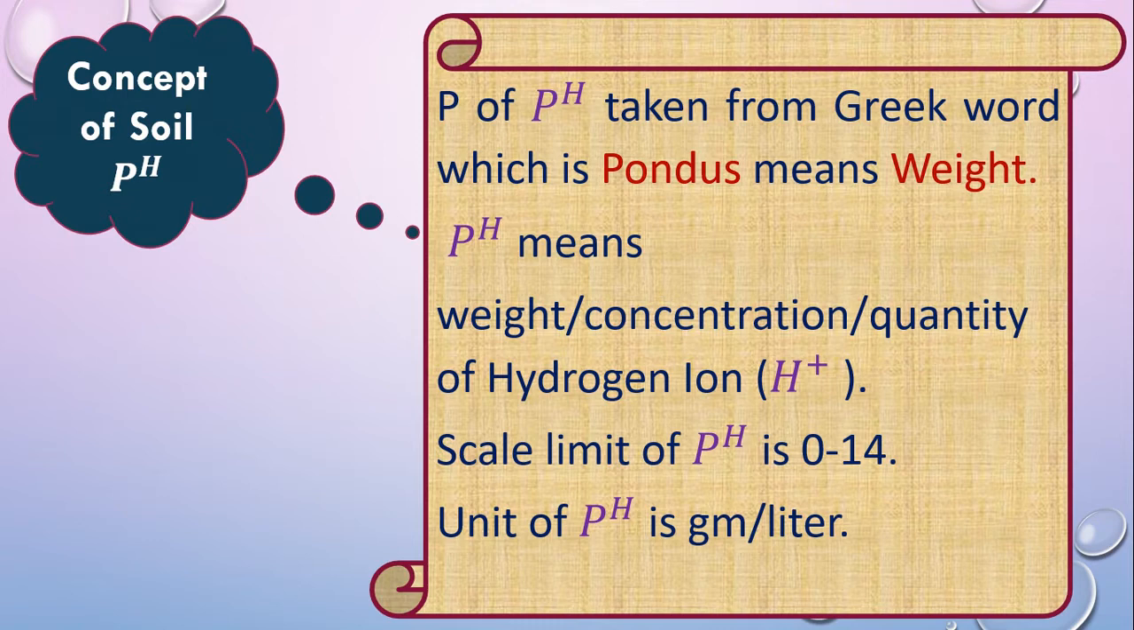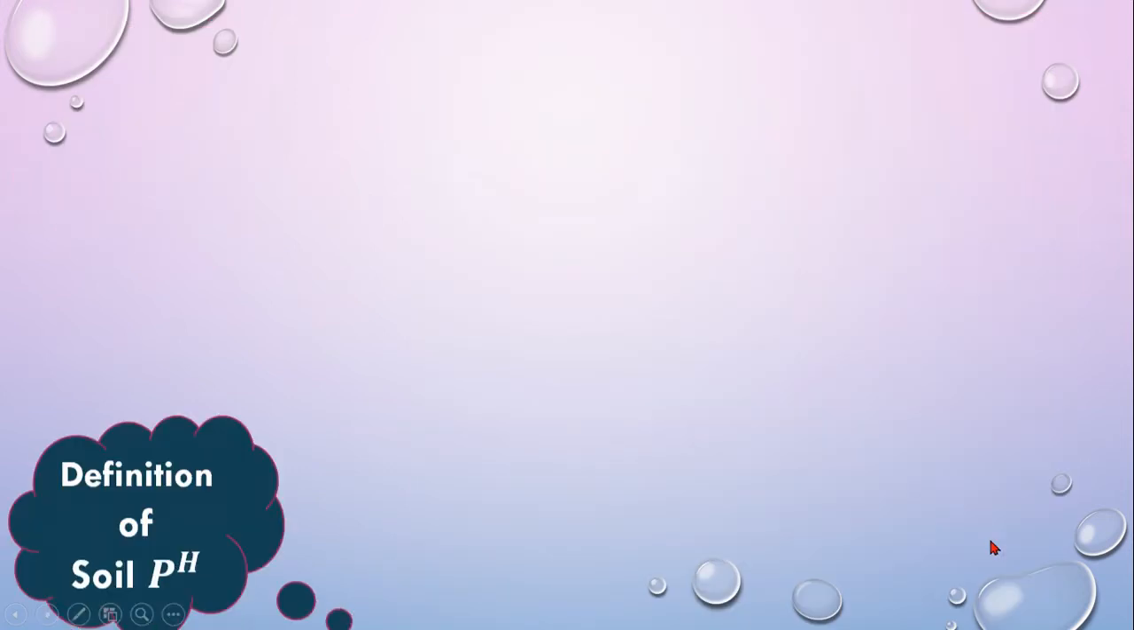So the pH scale limit is 0 to 14. Sometimes you can get 1 to 14 in some books, but the majority is 0 to 14, and the pH unit is gram per liter.